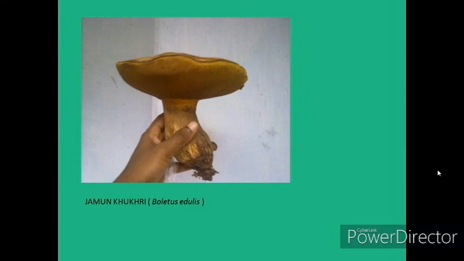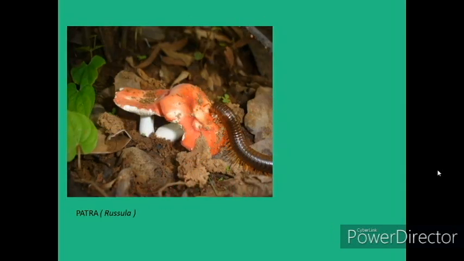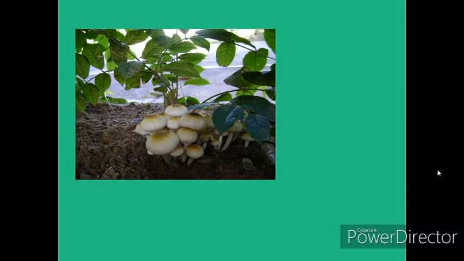Then Tumbaktu, Lycoperdon. This is Boletus, jamun kukri, another type, Boletus edulis. This mushroom grows on the dead branches of the mango tree and is edible. This is Patara, Russula. You can see insect association with the mushroom, so this is one of the indications that the mushroom is edible. This mushroom is also edible. This grows also in decaying wood. This is kulki kukri. This is edible. They are very small in size, but they grow in groups.